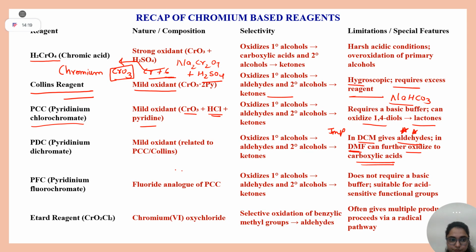Clear? Okay. Then comes pyridinium fluorochromate. It is nothing but the fluoride analog of PCC. Same function, the only advantage is it does not require a basic buffer. Right? Can anyone tell me why? Okay, can anyone tell me which is the stronger acid, HCl or HF?